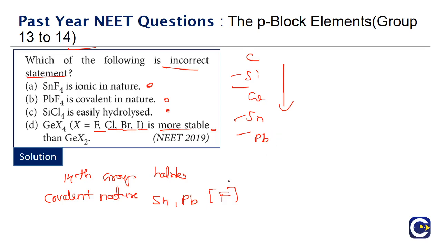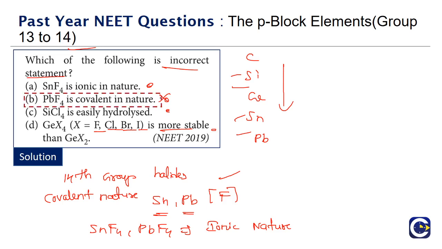And with fluorine, which is the most electronegative element, both SnF4 as well as PbF4 will have ionic nature. Which means option B, which is saying that PbF4 has covalent nature, is incorrect. Remember what we are looking for? We are looking for the incorrect statement. So option B is going to be the incorrect one.